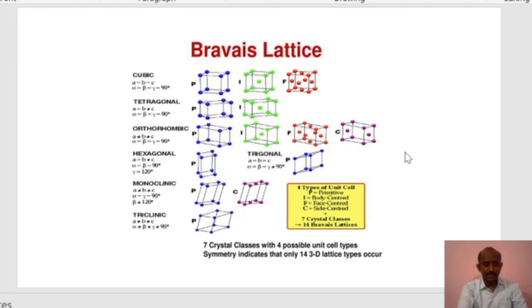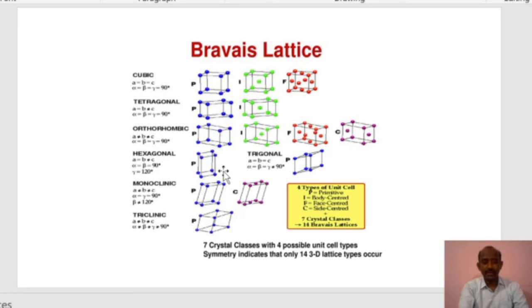In hexagonal system, here A is equal to B, the 2 sides are equal and those 2 sides are not equal to third side, that is A is equal to B, that is not equal to C. Here alpha is equal to beta is equal to 90 degree, but here the angle changes, that is gamma is 120 degree. So we already defined what is gamma. In hexagonal crystal system, there is only primitive cell. There is no any body centered or face centered. It has only primitive cell.